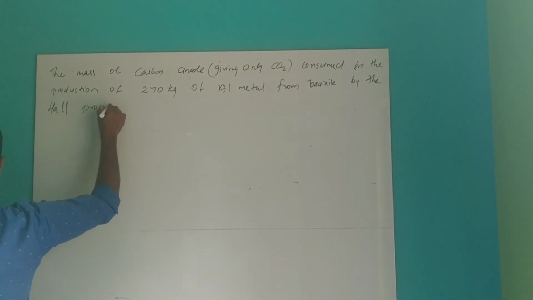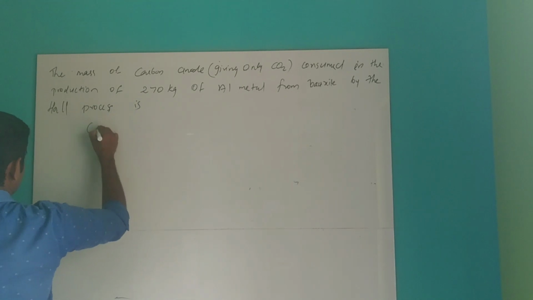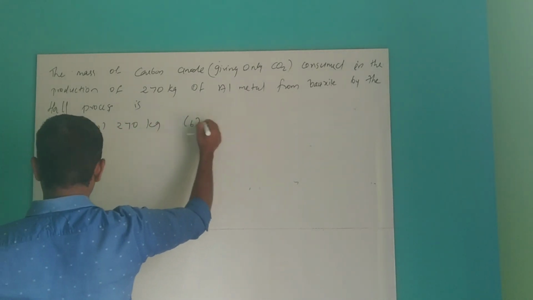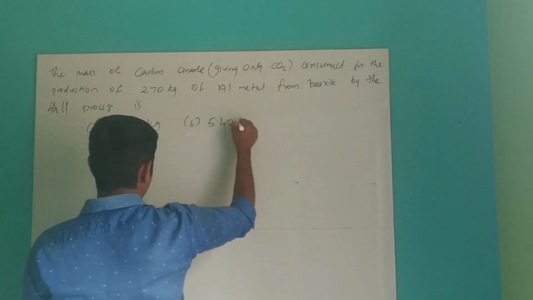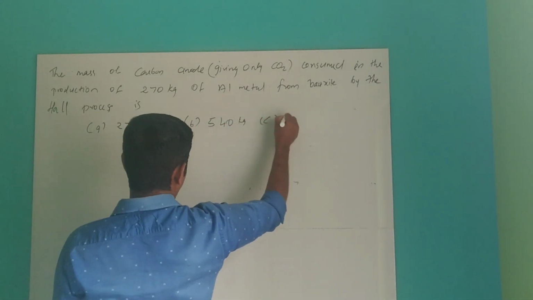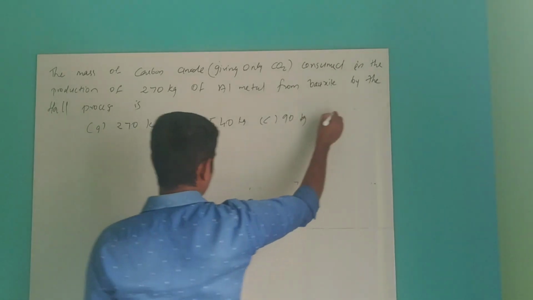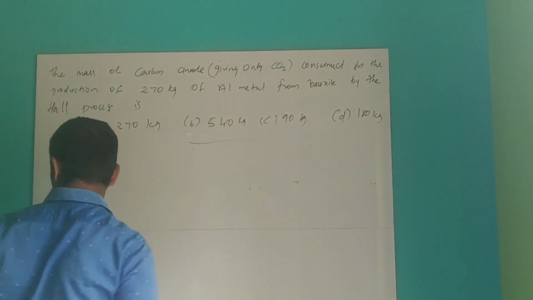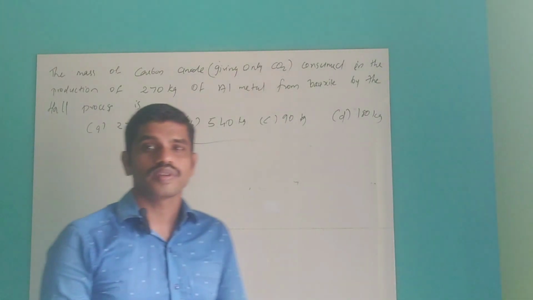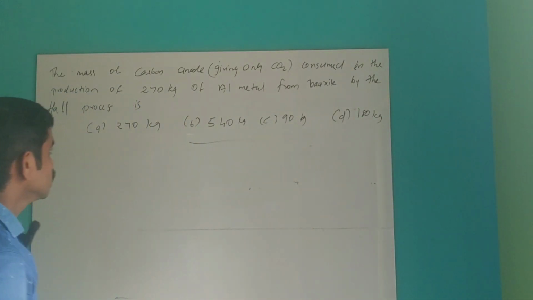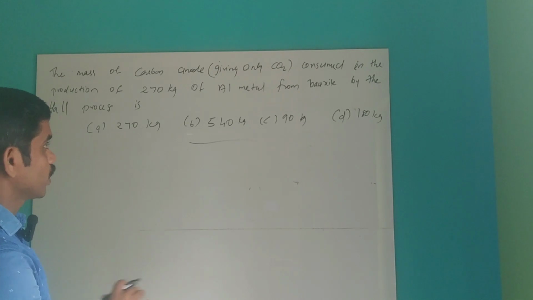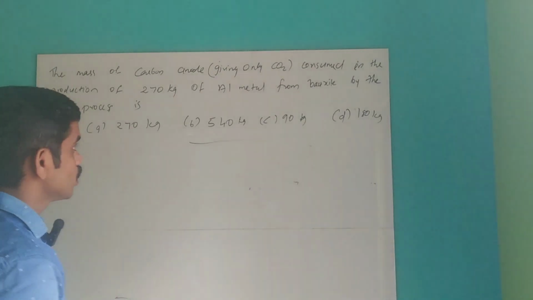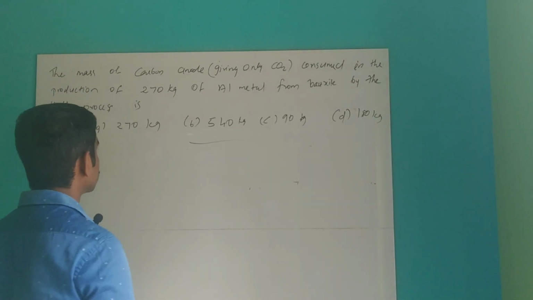Option A 270 kg, option B 540 kg, C 90 kg, D 180 kg. So this is another type of problem: how much carbon reacted in the production of 270 kg of aluminium metal from bauxite?